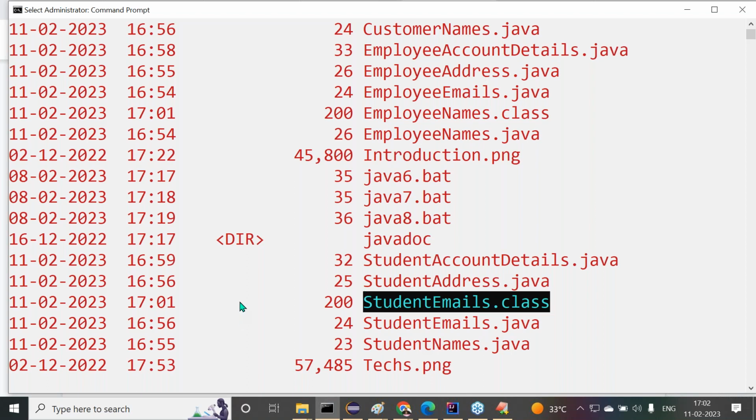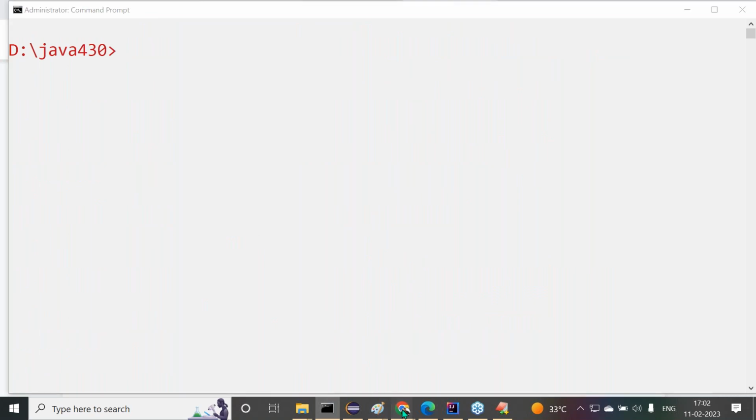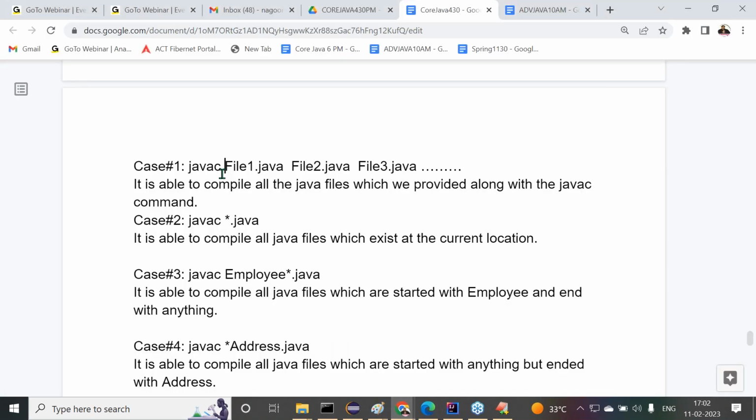Got it or not? All right, sir. So this is option number one, which I showed clearly. Option number one is completed: how we are able to compile more than one Java file. That's okay. Leave this one.